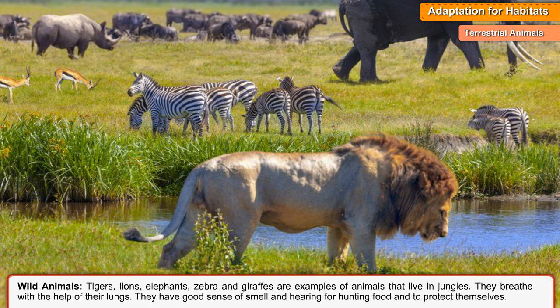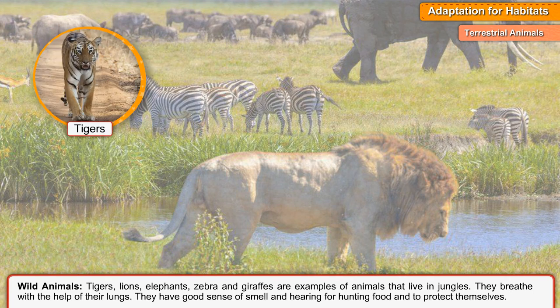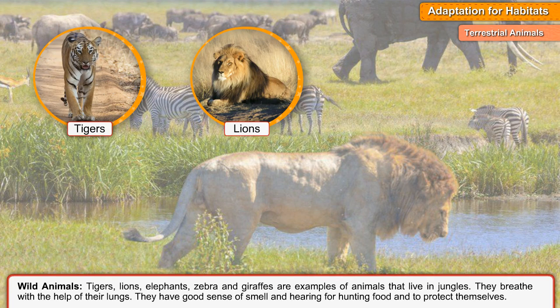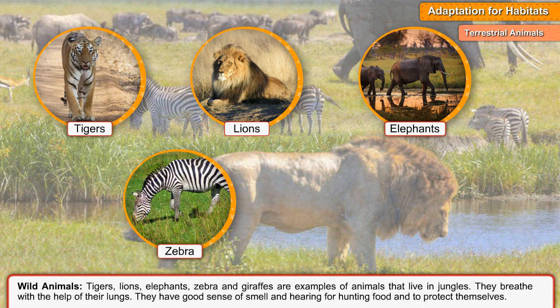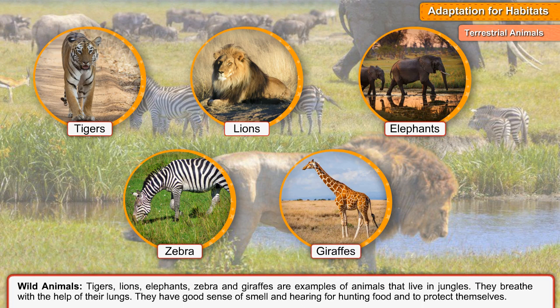Wild animals. Tigers, lions, elephants, zebra, and giraffes are examples of animals that live in jungles. They breathe with the help of their lungs. They have a good sense of smell and hearing for hunting food and to protect themselves.